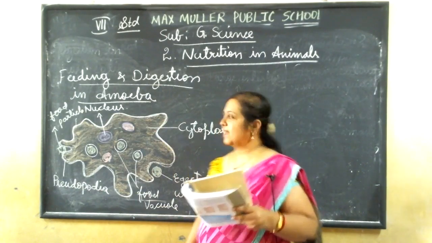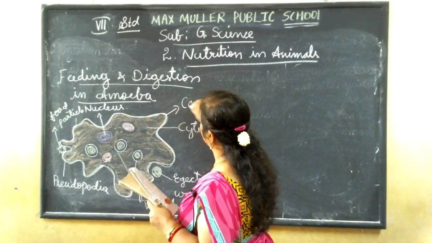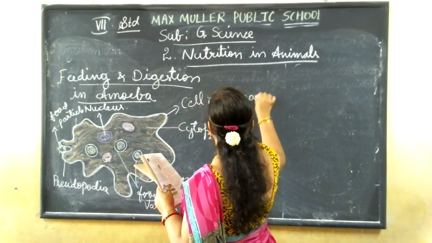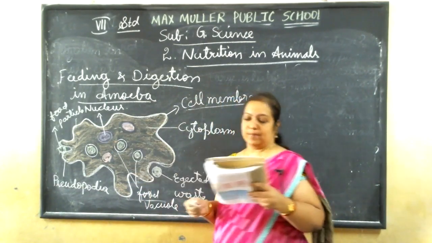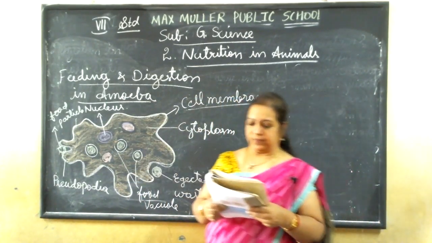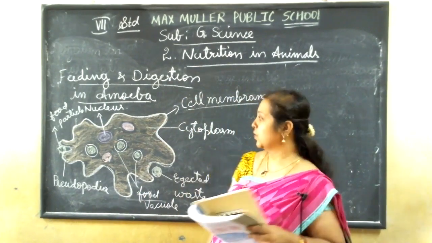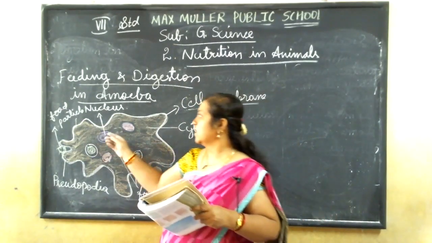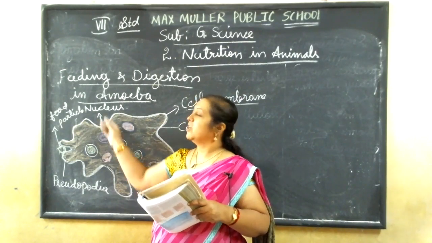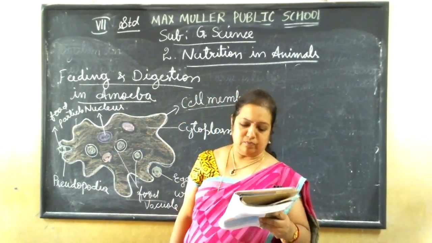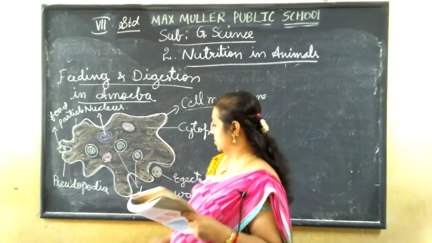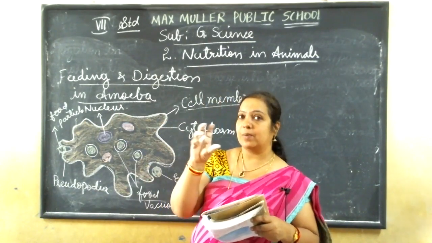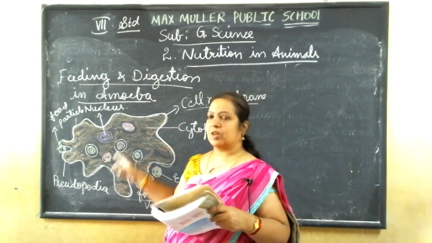Amoeba has a cell membrane. This part we call the cell membrane, the outer covering. The cell has a rounded, dense nucleus. Dense means thicker. It has a thick, rounded nucleus, and many small bubble-like vacuoles. These we call the vacuoles. Small, bubble-like, like water bubbles appearing. Like that, bubble-like vacuoles are present.